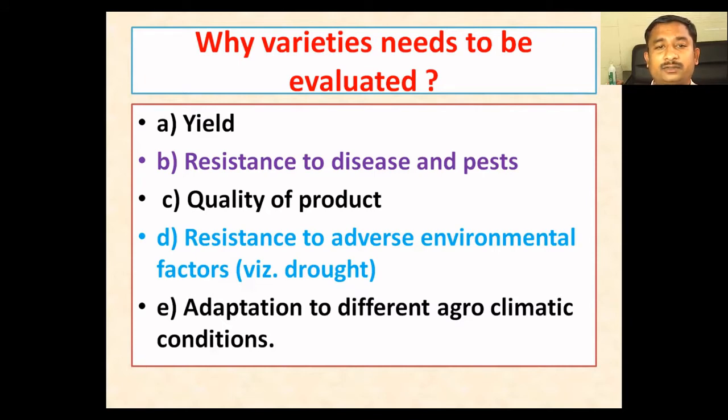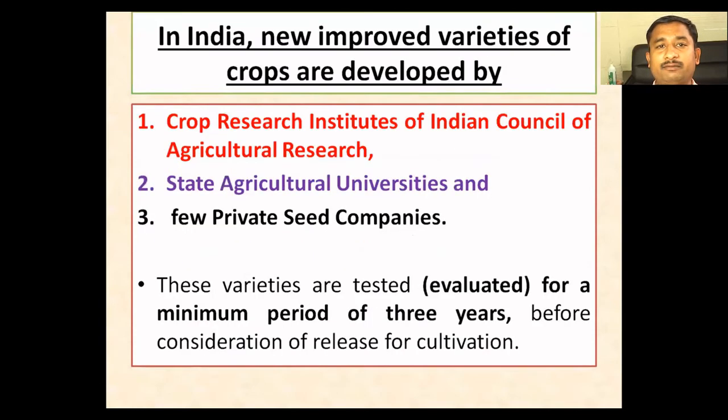And quality of the product is also important nowadays. Quality is the utmost priority, along with resistance to diverse environmental factors like drought, heat stress and other things, which are emerging due to climate change, and adaptation to different agroclimatic conditions. So the variety has to acclimatize and produce good yield in different agroclimatic zones. That is a major criterion for why we need varieties to be evaluated.